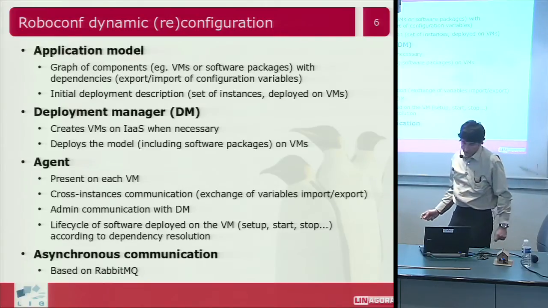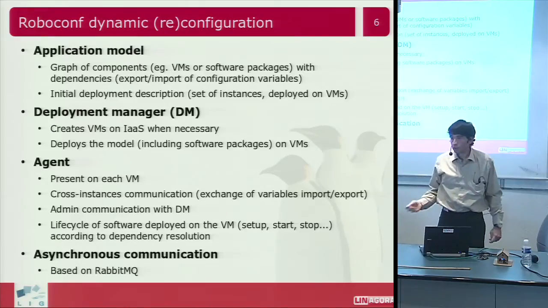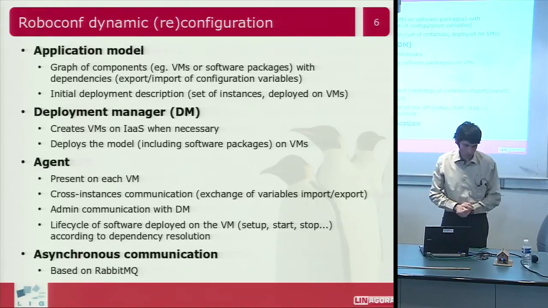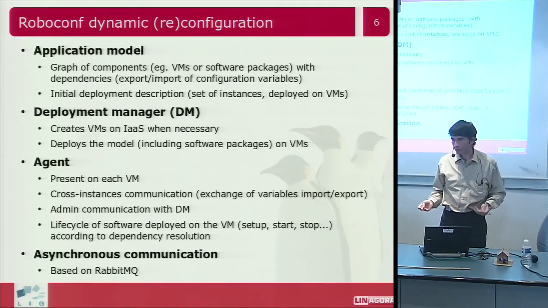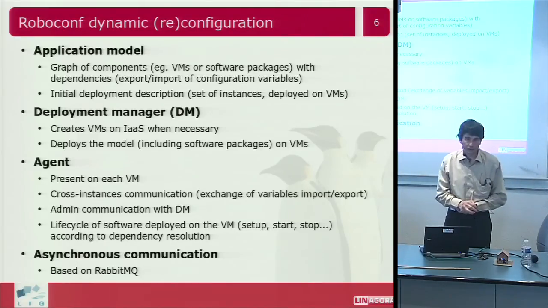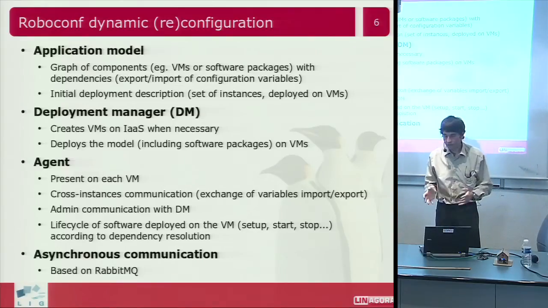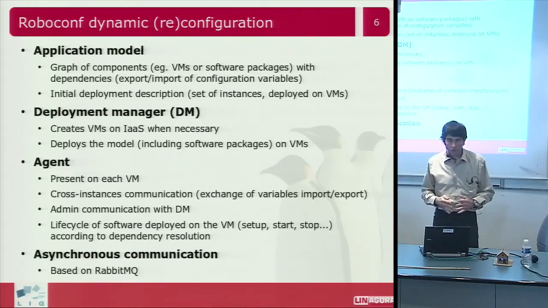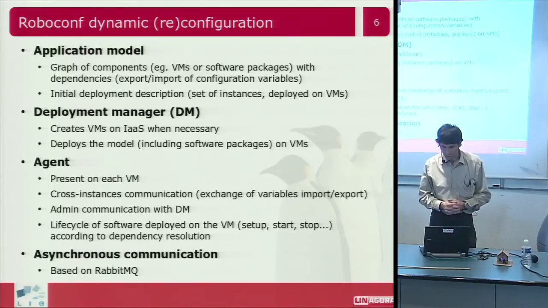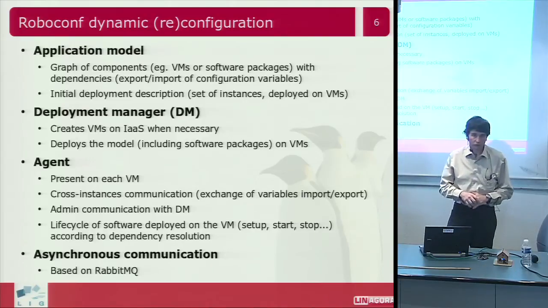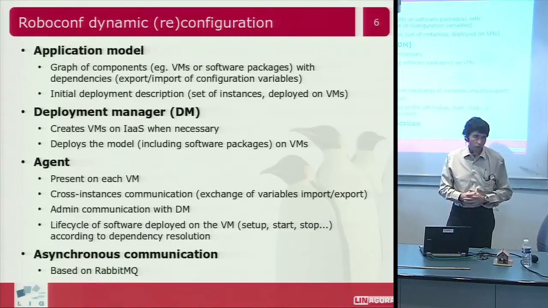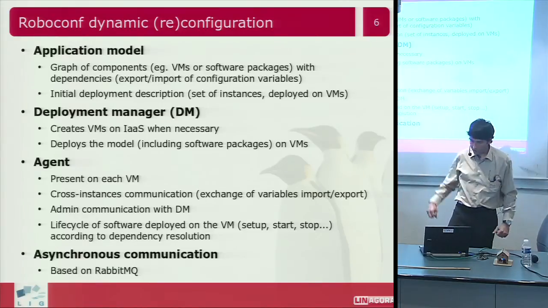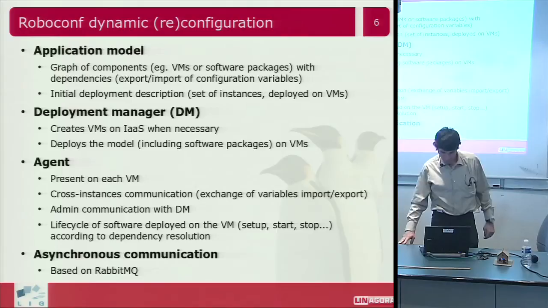Or it can also use the configuration mechanisms provided by the host operating system. For example, it can resolve dependencies based on RPM systems. On Linux, you can issue some apt-get to obtain software packages from the network, from the internet.